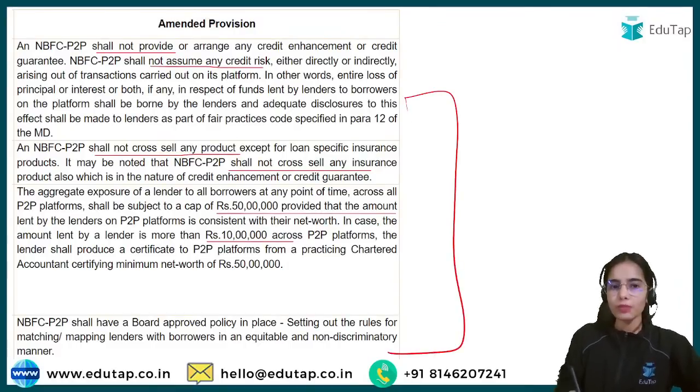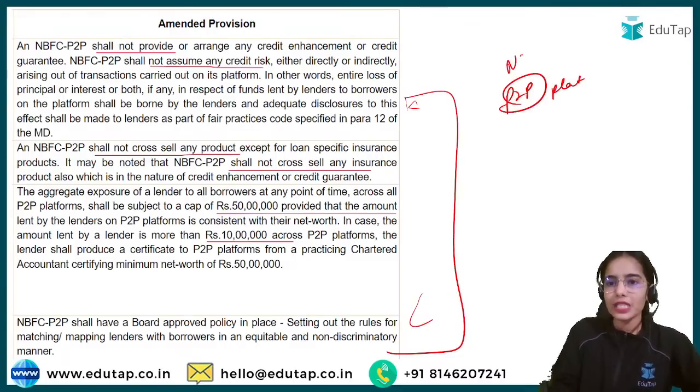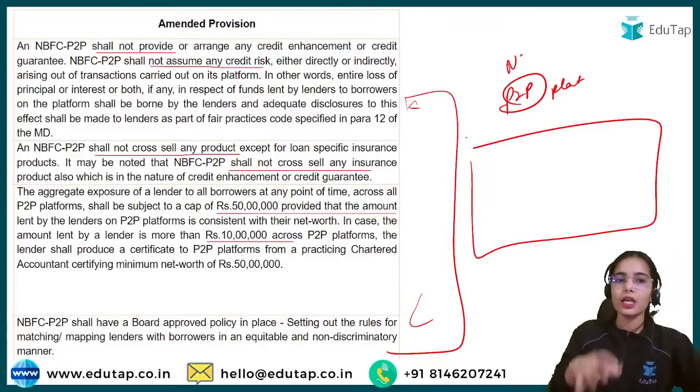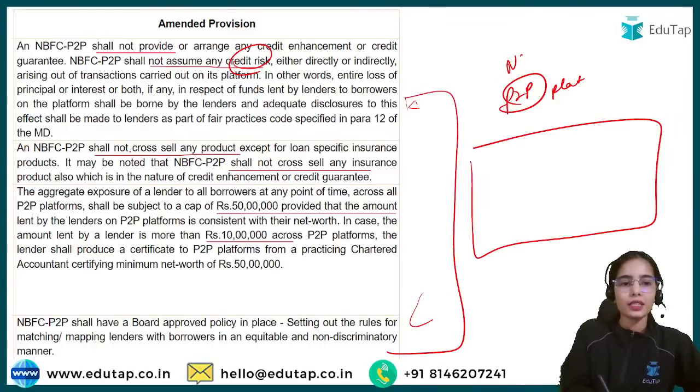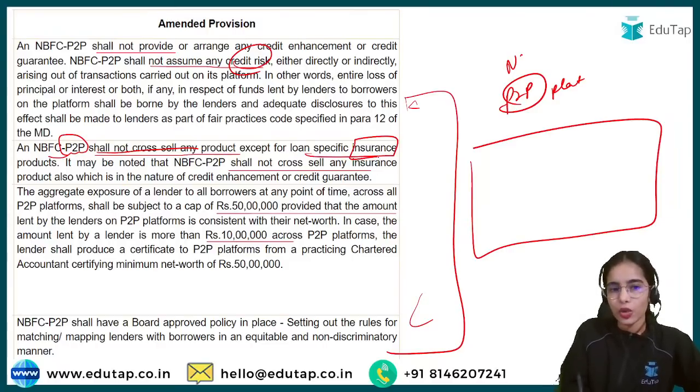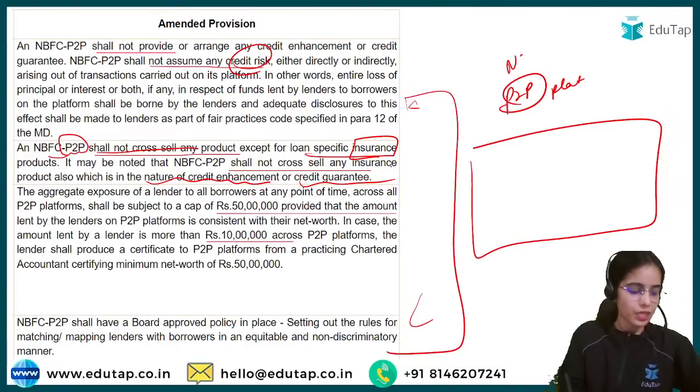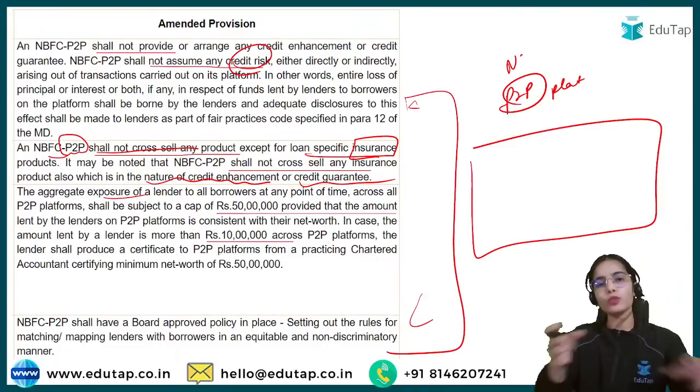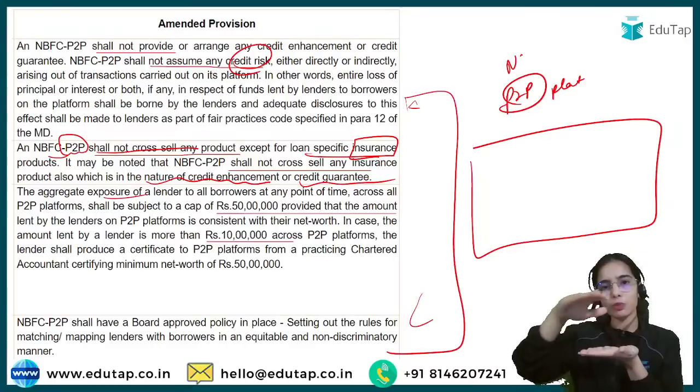Okay. So these are the norms that have been provided: the NBFC peer-to-peer lending platform is just providing a platform. It cannot take the credit risk, and cannot assume any kind of credit risk directly or indirectly. The NBFC peer-to-peer shall not cross-sell any product other than loan-specific insurance products, and the loan-specific insurance products should also not have credit enhancement or credit guarantee tools. So this is what has been said. Next, the aggregate exposure of a lender in all the P2P platforms should be at the maximum of 50 lakhs only.